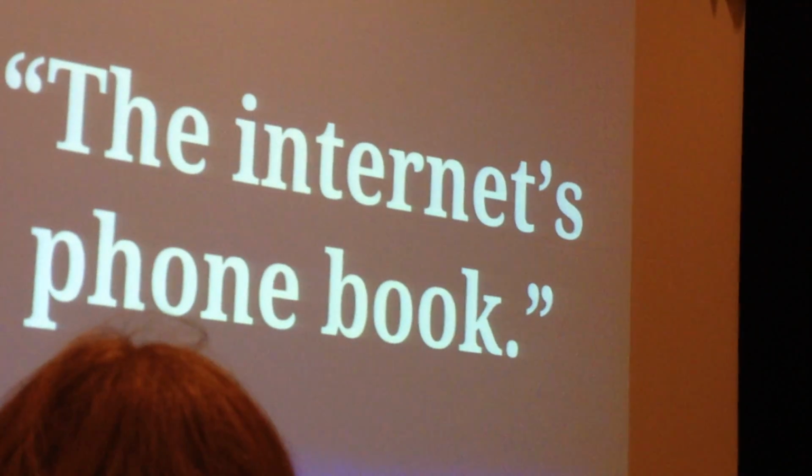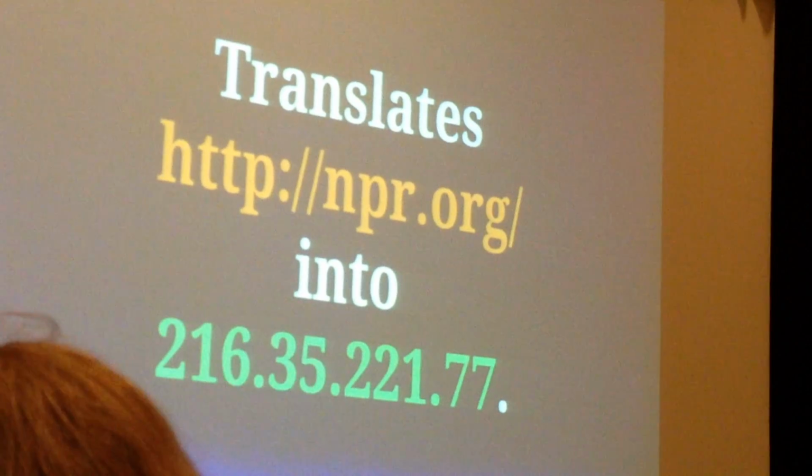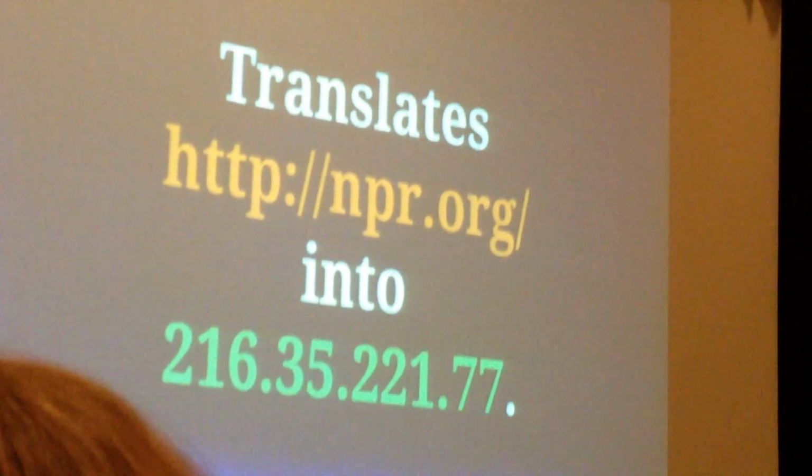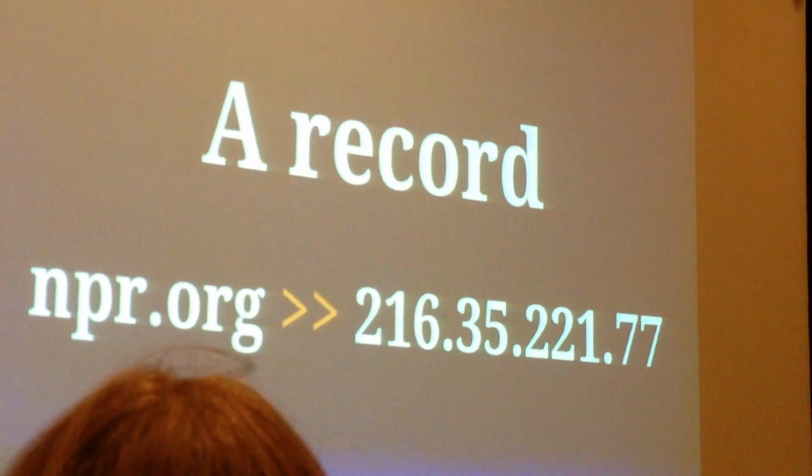DNS is the Domain Name Service, which is the internet's gigantic phone book for translating things like URLs into IP addresses. So when you put npr.org in your web browser and get 216.35.221.77, that makes computers happen. The way we do this is through A records.